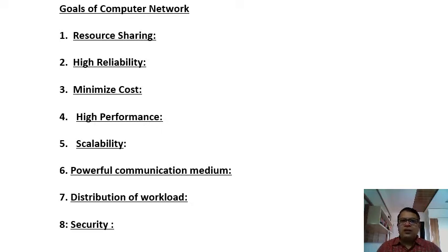In the same way, take any hardware resource, for example a hard disk on a server. What is meant by server? We will see this later on. In a computer network there are different types of computers: one is the server, and another is the workstation, which we also call a client.